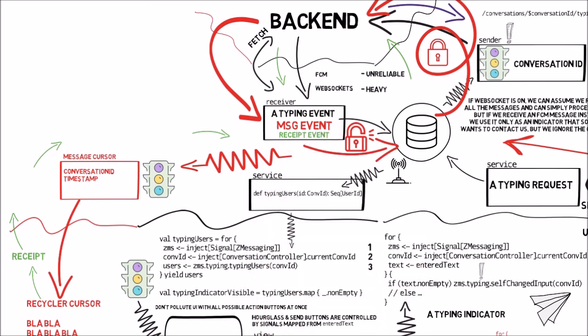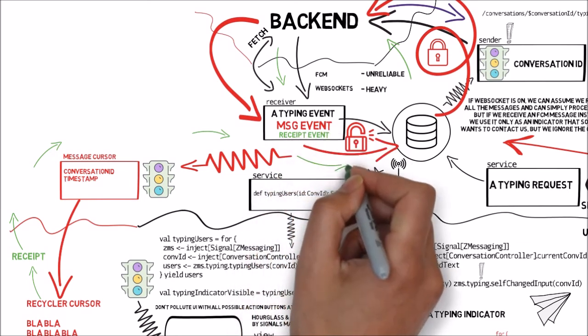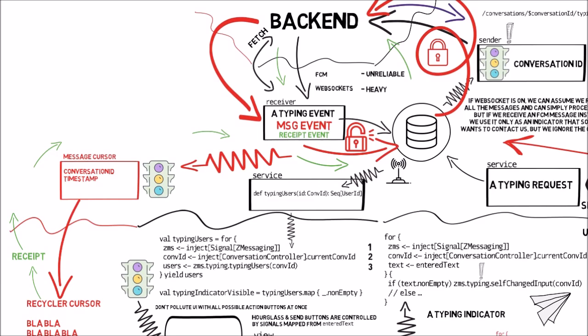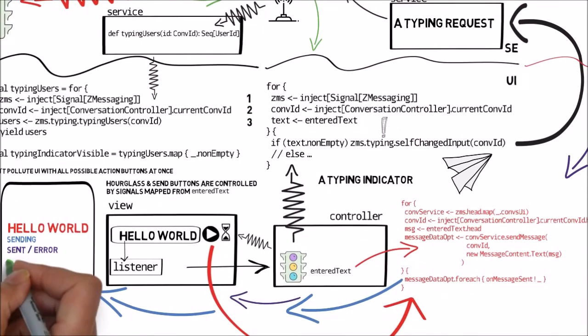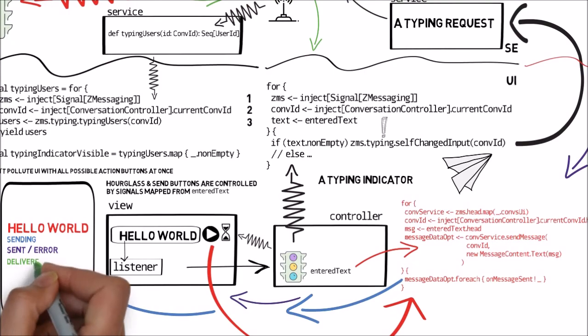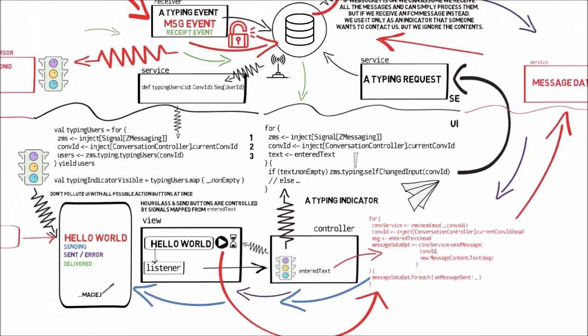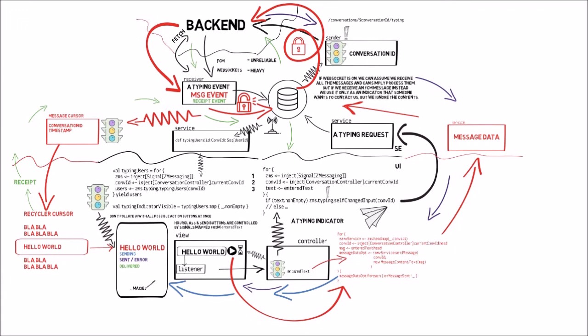Mind you, all this is only about sending one text message in a one-to-one conversation. Not a call, not a video conference, not a group chat. And in all this, we heavily rely on signals and event streams. Doing the same only with callbacks would be an order of magnitude more complex.